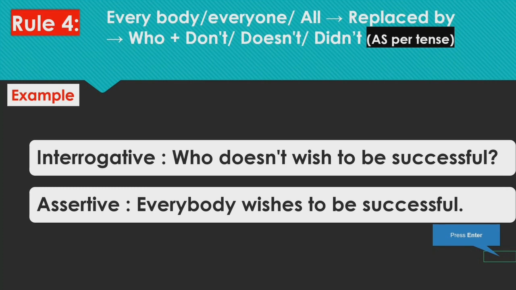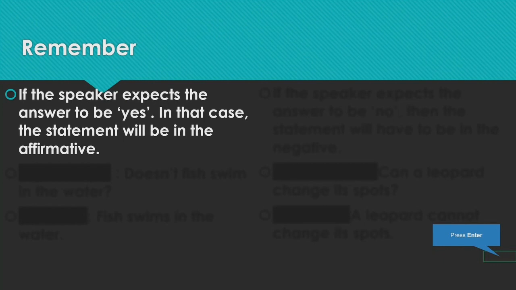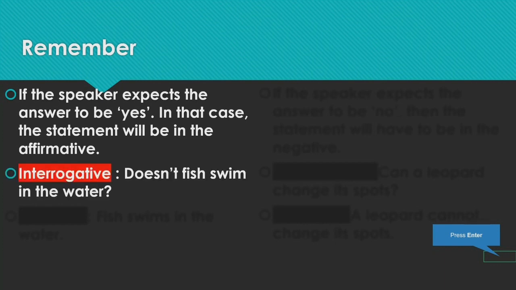Till now we had converted assertive to interrogative. From this slide we will be converting interrogative to assertive, 3 to 4 sentences. Next, we have to remember that if the speaker expects the answer to be yes, in that case the statement will be in the affirmative. For example, "Doesn't fish swim in the water?" Whoever asks such a question will obviously be expecting the answer as yes, because we know it is a fact. So "Doesn't fish swim in the water?"